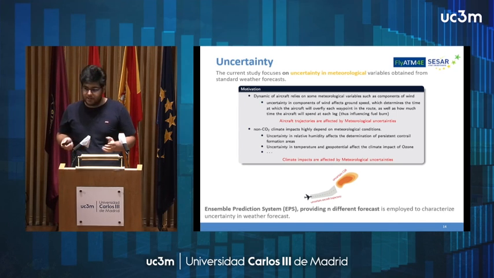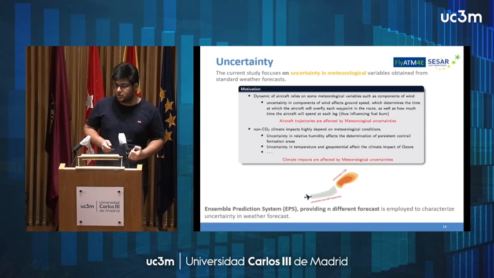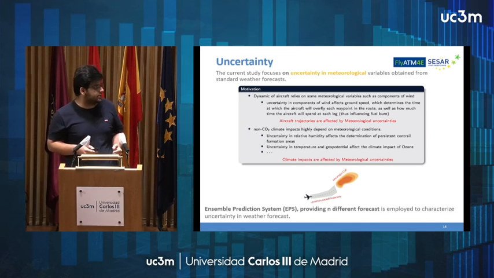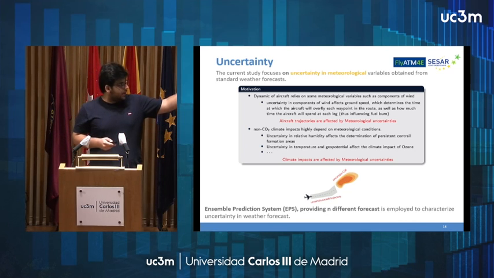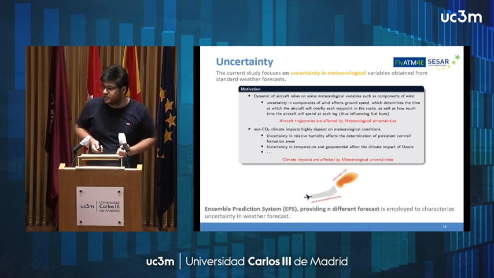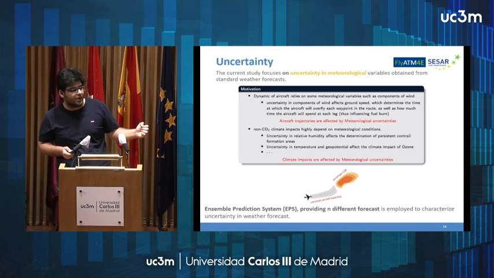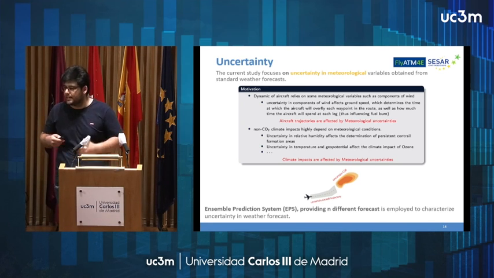And also, the ACCFs presented in the previous slide require some meteorological variables, so they are also affected by uncertainty. To quantify uncertainty in meteorological weather data obtained from forecasts, we make use of an ensemble prediction system, which normally provides n different forecasts.